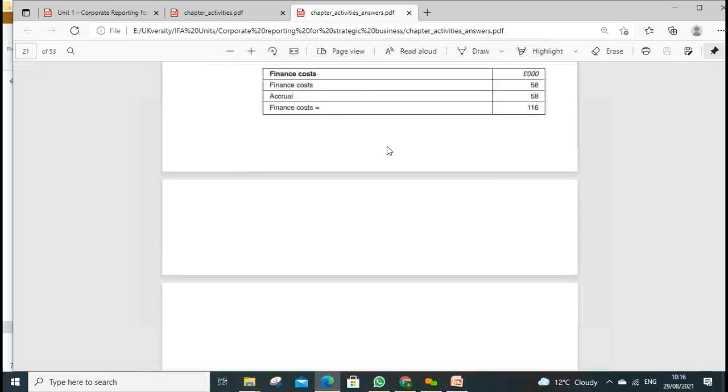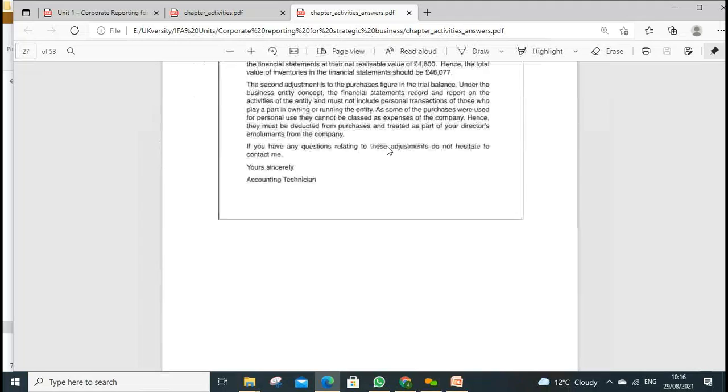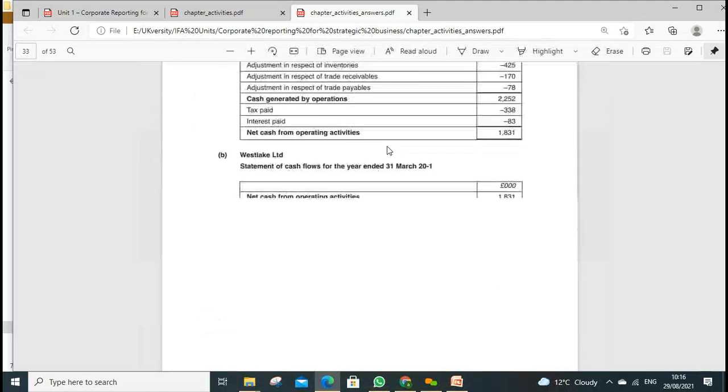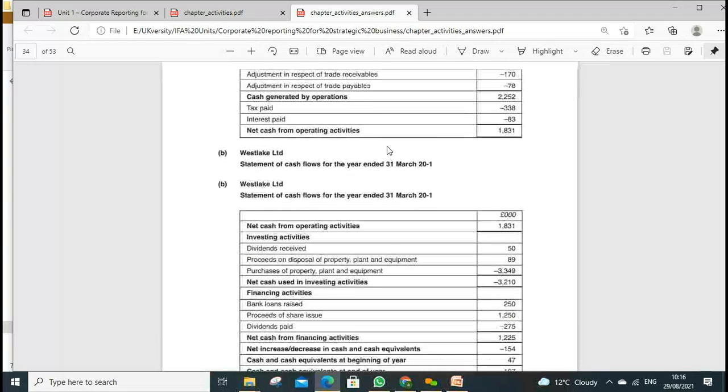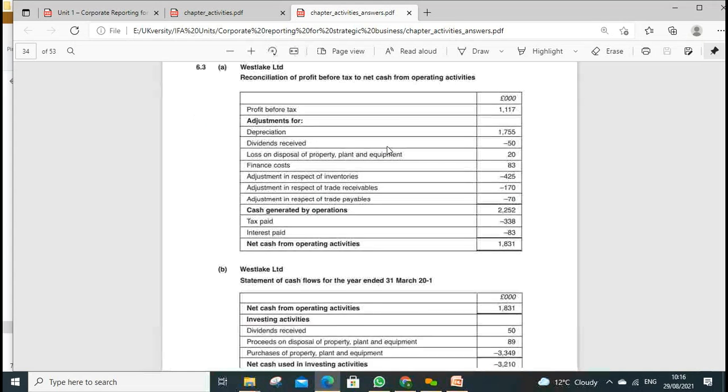So like now 6.4 or 6.3, you will see here everything is solved. So the figures are given really. We just need to follow the pro forma which I included in my slide, and we look it up and we make it.